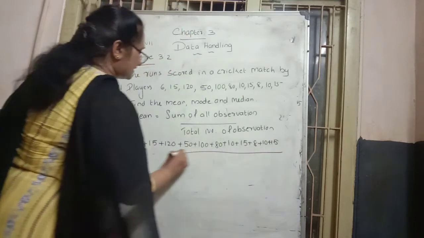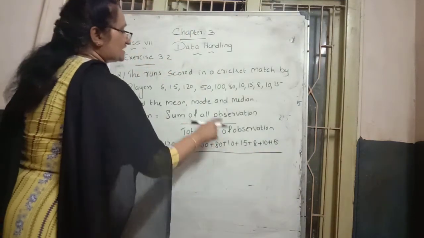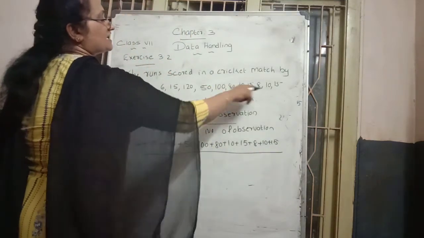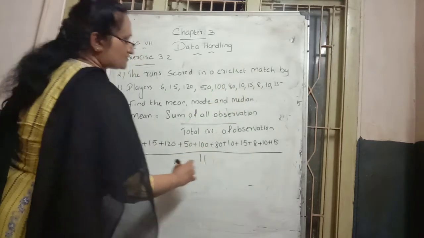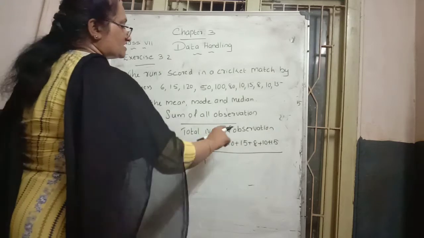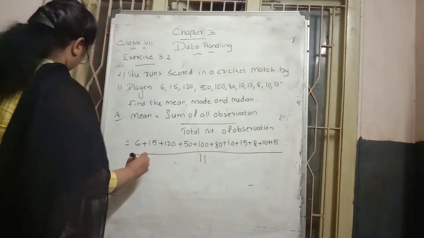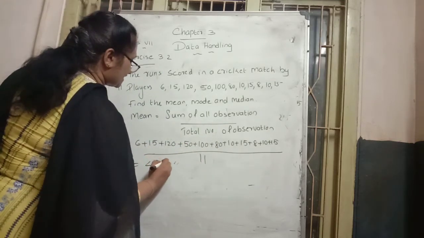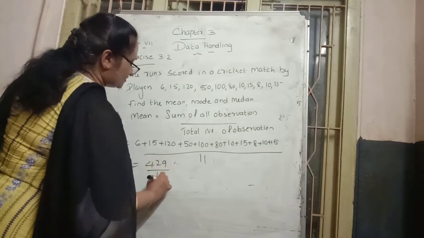All 11 numbers. And how many observations in total? They are the 11 players' scores. That's why divided by 11. Adding 6 plus 15 plus all these numbers, 429 will come there. That divided by 11.